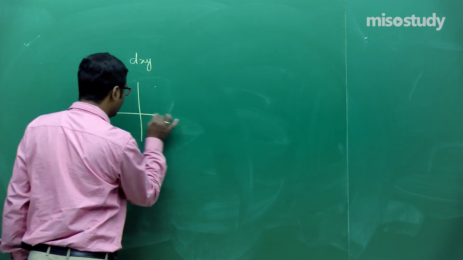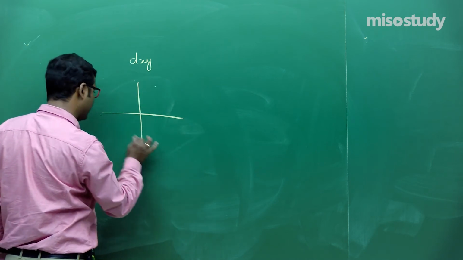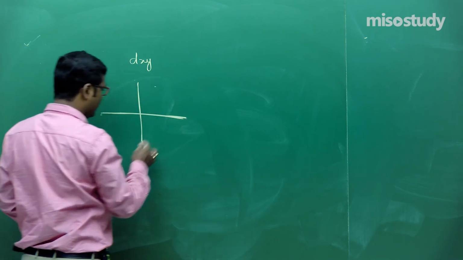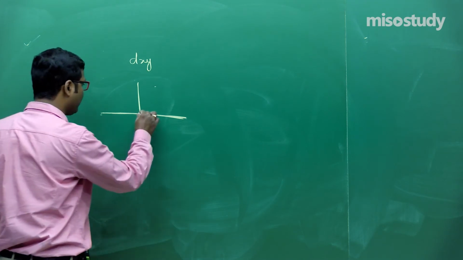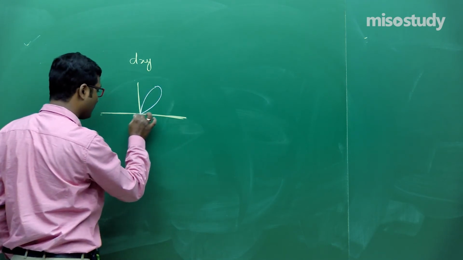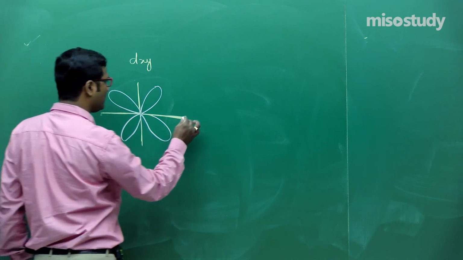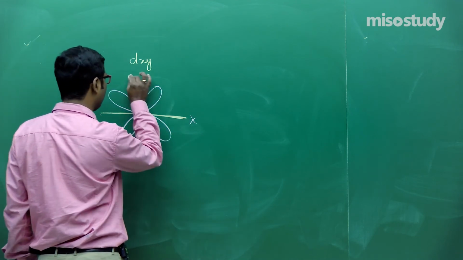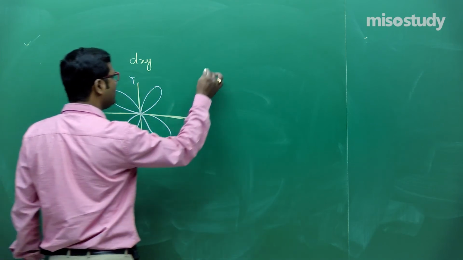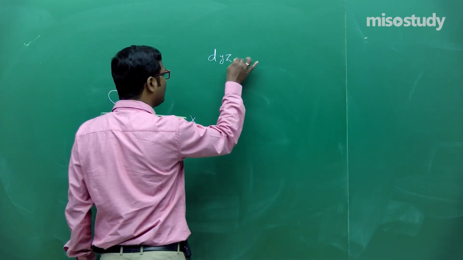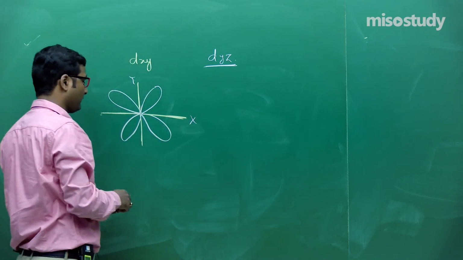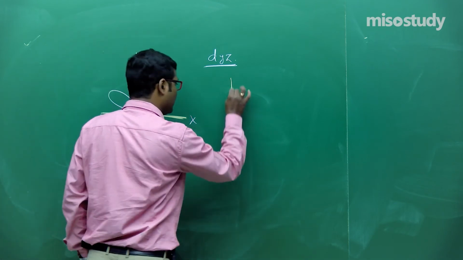As we know, in the structure of d subshell orbitals, each orbital has a double dumbbell. Is it clear, friend? This one is, if xy plane, then this one is dxy. If I talk about dyz, the structure is like this.